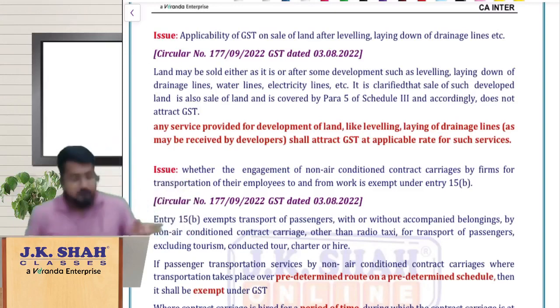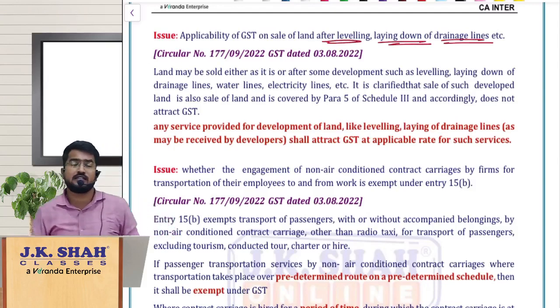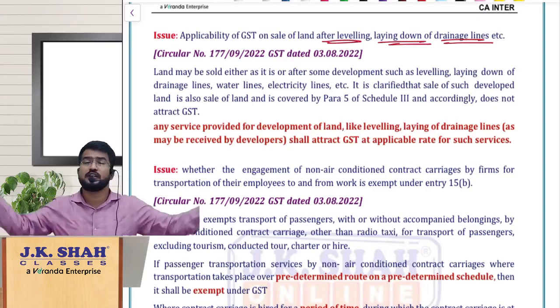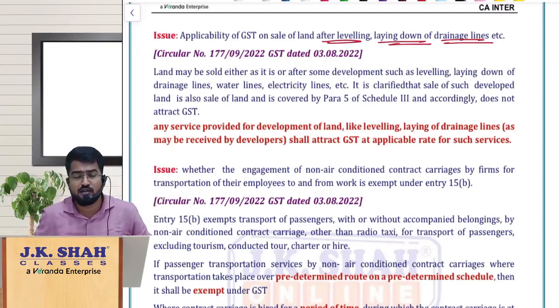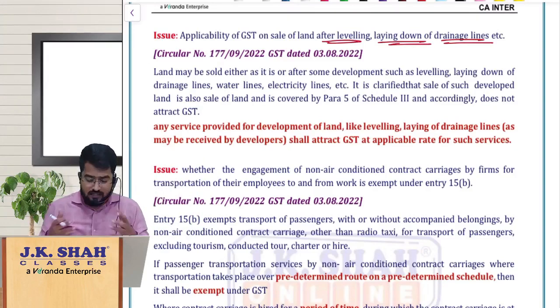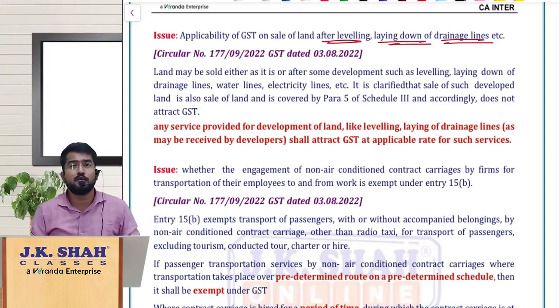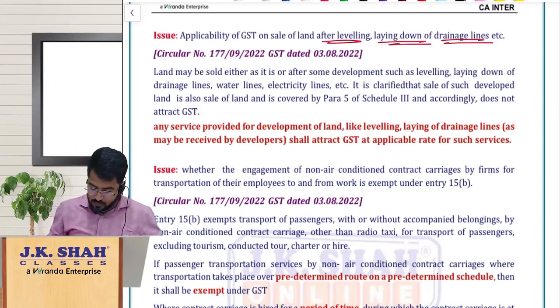Now the doubt is whether GST is applicable on sale of land after leveling, laying down drainage lines, etc. Here, please understand, even after leveling it or laying down the drainage lines or putting up the electricity poles, all that stuff, that land is still immobile, neither a supply of goods nor a supply of services. After doing all these things, land does not become the moon, or a ball to make it movable and treated as goods. So that is still a sale of land only. It is neither supply of goods nor supply of services. Okay, so that is the point.